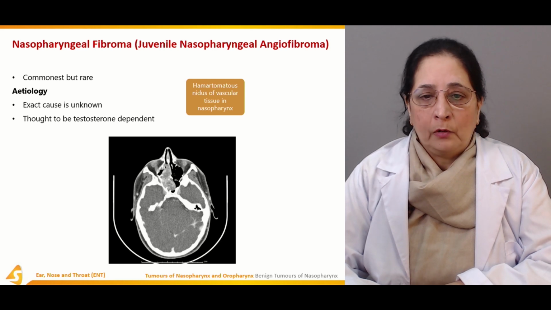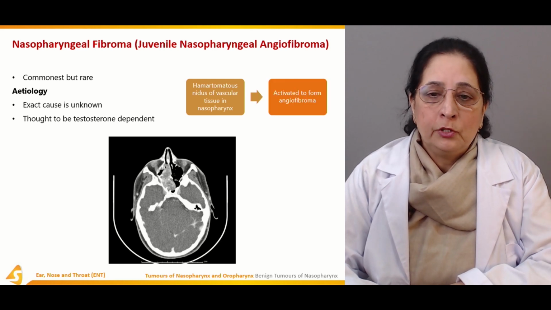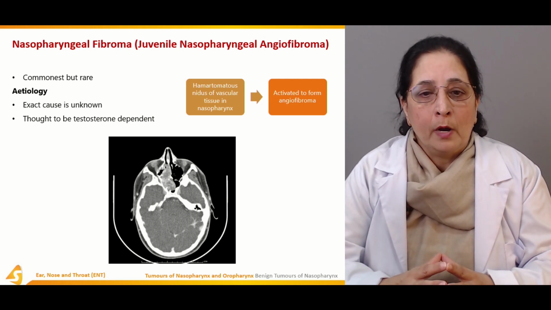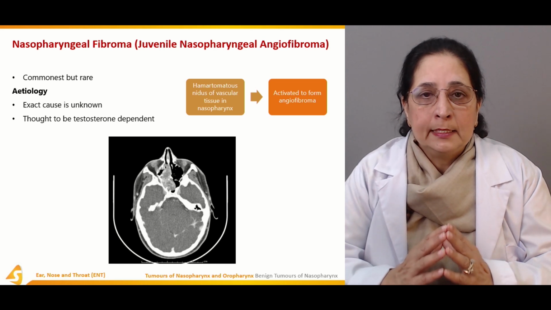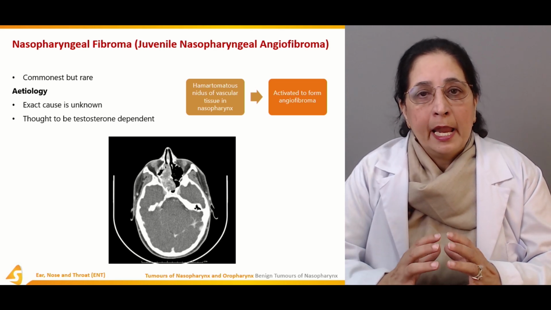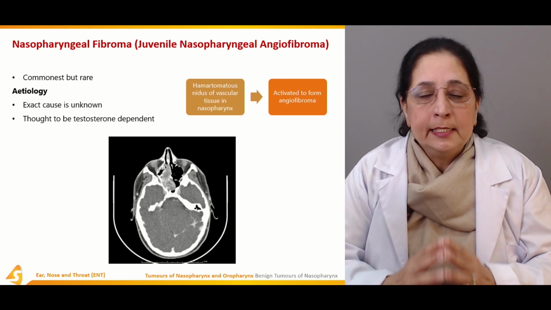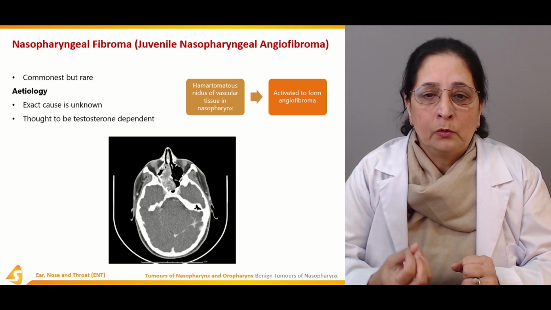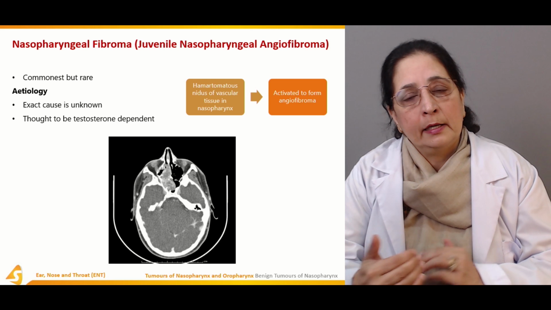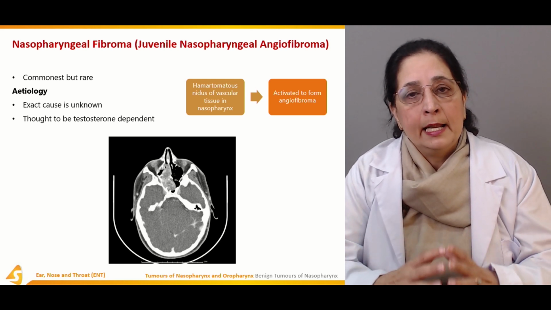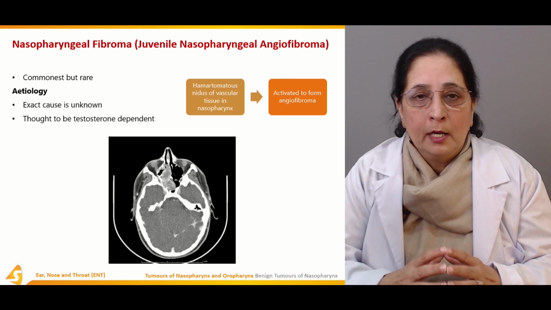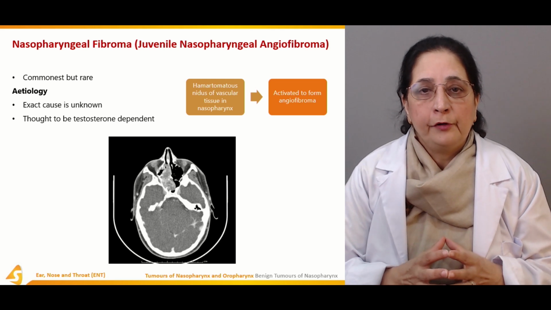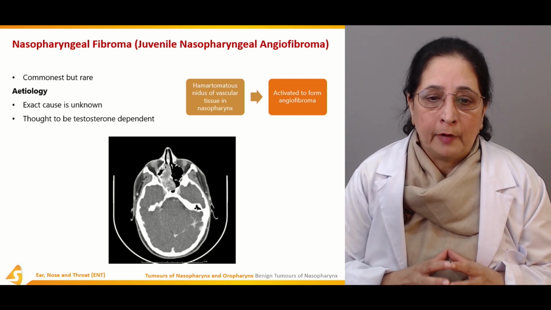Hematomatous nidus of vascular tissue in the nasopharynx activates to form angiofibroma. So this tumor basically begins as a hematomatous nidus of vascular tissue, a site of blood vessel growth in the nasopharynx that is activated, stimulated, and becomes angiofibroma. So that's the concept behind the development of this nasopharyngeal fibroma or angiofibroma.